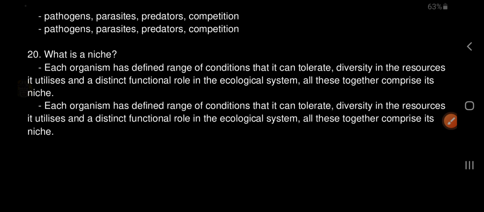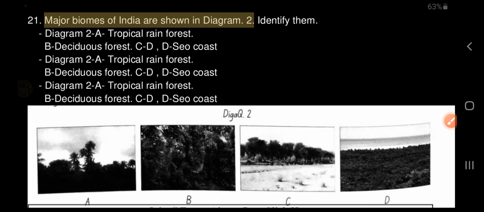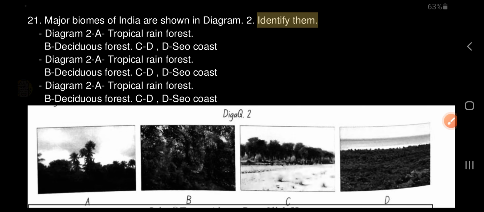21. Major biomes of India are shown in the diagram. Identify them. A tropical rainforest, B deciduous forest, C, D coast.